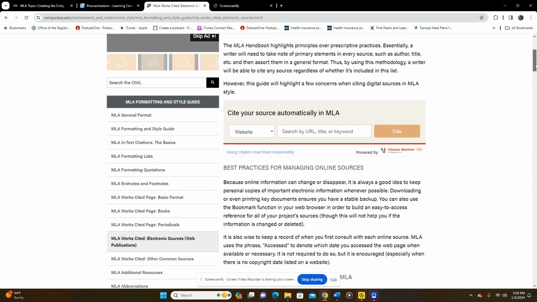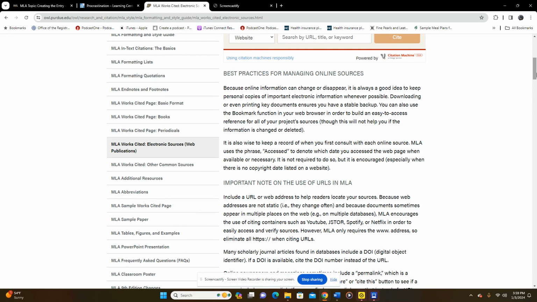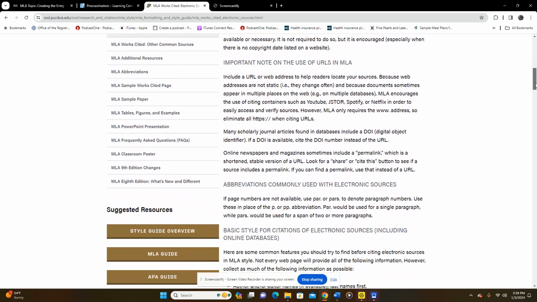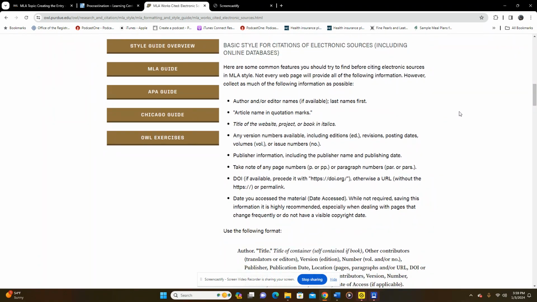All right, so when we are formatting for MLA, specifically for online sources, there's information that you need to know. I'm just going to scroll down a bit. The information that you need to know the most out of everything is basic style for citations of electronic sources, including online databases. So if you are formatting, say, an article, like a HuffPost article, you'll usually have an author's name. But when you don't have an author's name, you just go down the list.